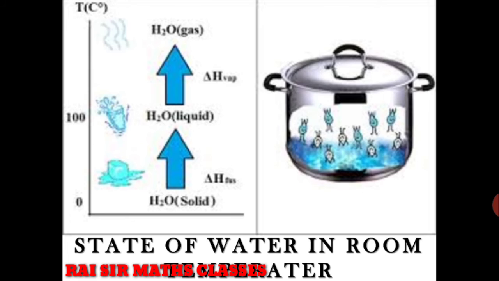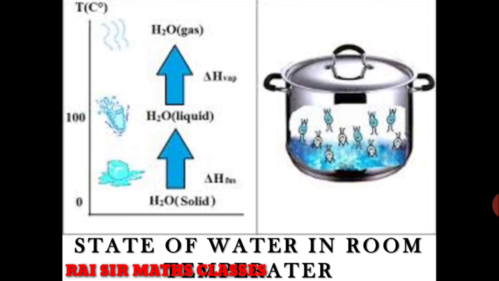At room temperature it is H2O liquid, in the form of liquid. If we put this utensil containing water in the refrigerator, what will we get? We get that the water has become solid. So the changes that occur by applying temperature are referred to as change of state.